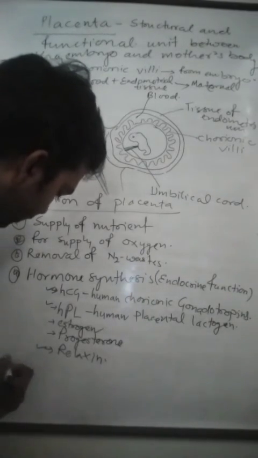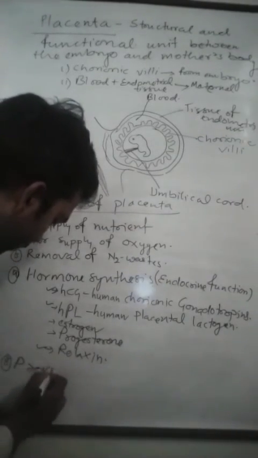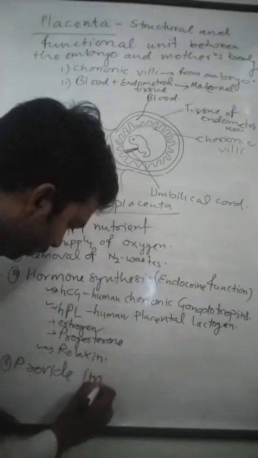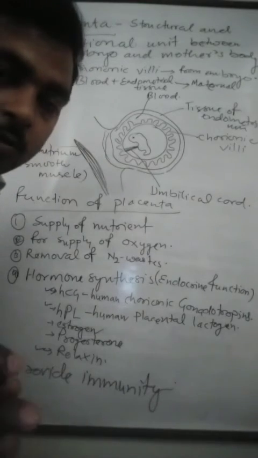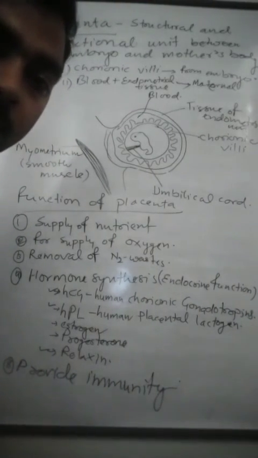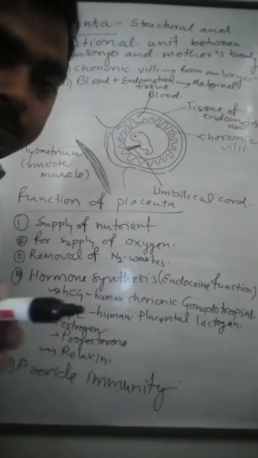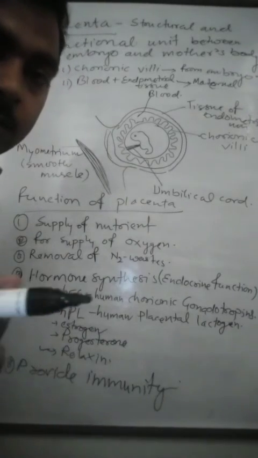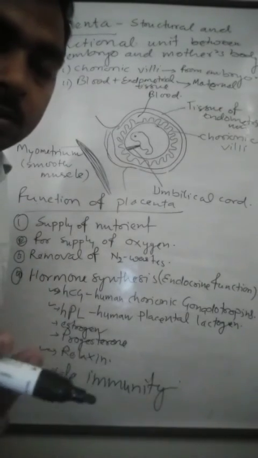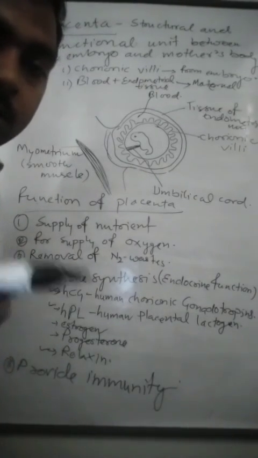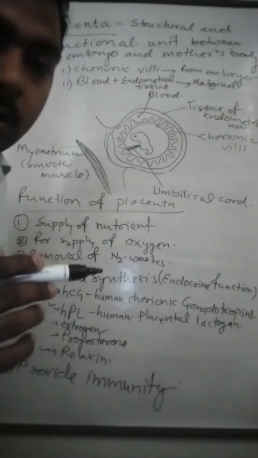Another function is to provide immunity. The placenta allows the entry of antibodies from the blood of the mother's body into the body of the embryo during development, which creates immunity in the embryo's body.